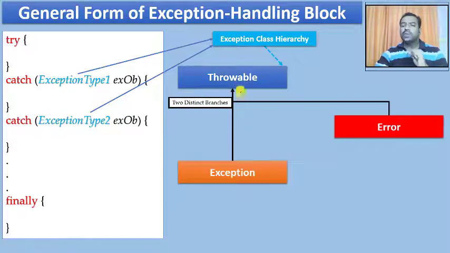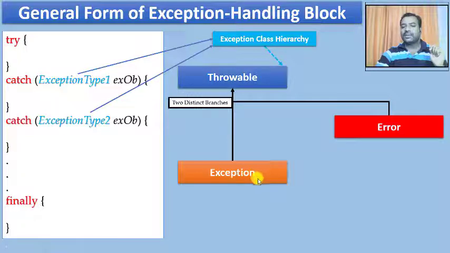So now this Throwable class further has two subclasses: one is the Exception class, the other is the Error class. The Throwable class has created these two subclasses as two distinct branches. I will tell you what distinction these two hold, but remember, these two are totally distinct. There is no dependency between these two separate subclasses of the Throwable class.